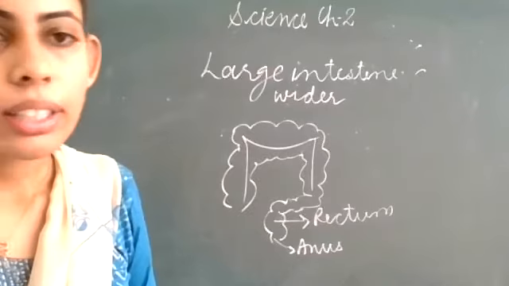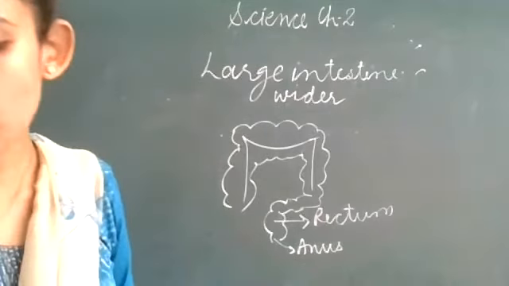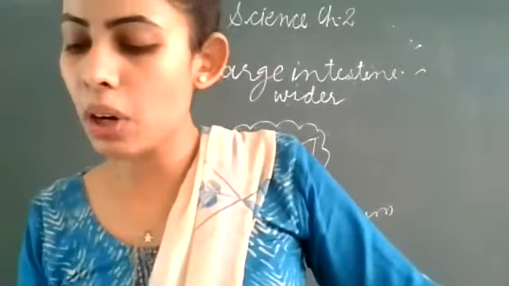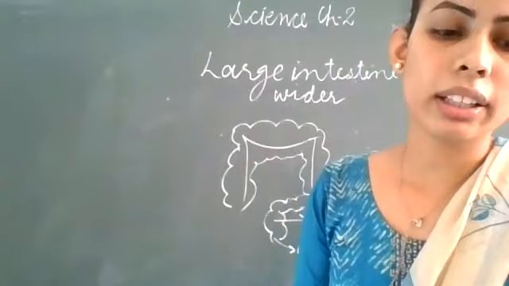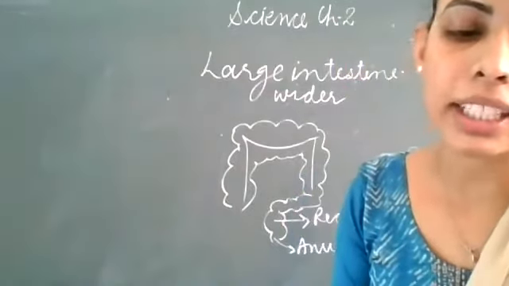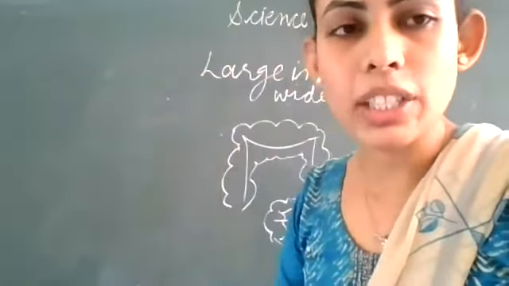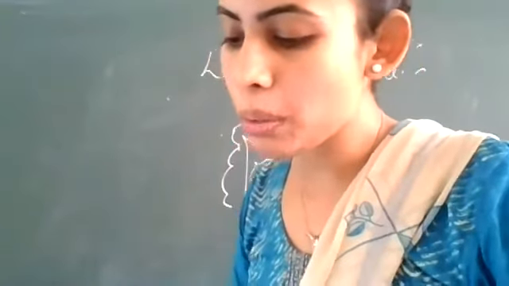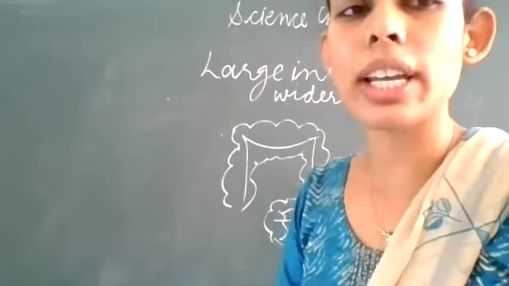Excuse me, ma'am. Yes. Ma'am, what is the meaning of assimilation? Yes. So in the small intestine, what is happening there? The complex substances that are required for our body are used by the organs. It is transferred to the various organs of the body, and they are used to build complex substances, for example, protein. So this process is called assimilation.